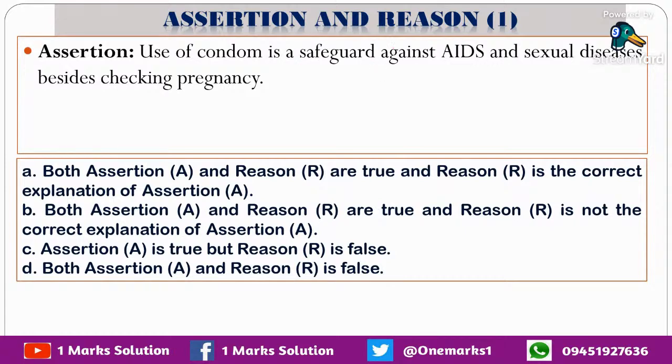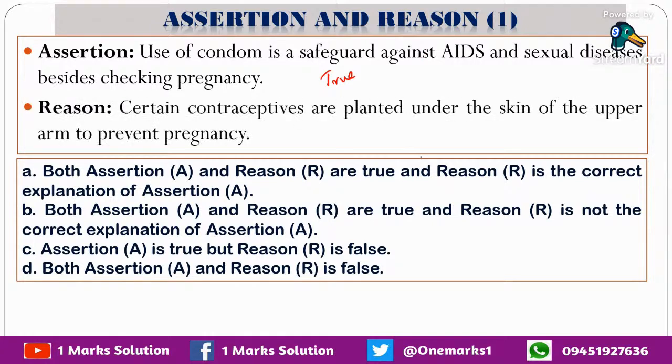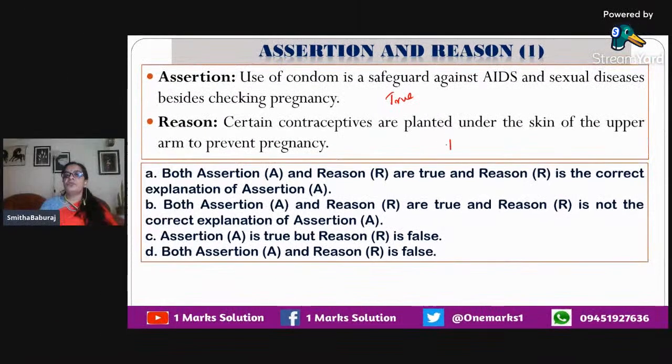Use of condom is a safeguard against AIDS and sexual diseases besides checking pregnancy. What do you think of the statement? The statement is very true, correct? Not only pregnancy, it is a safeguard from different kinds of STDs. Then the next statement says that certain contraceptives are placed under the skin of the upper arm to prevent pregnancy. Yes, we have seen some injections, implants, etc. This statement is also true.